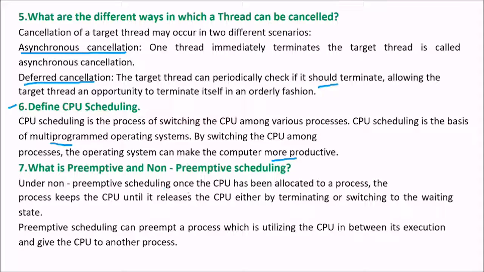Under non-preemptive scheduling, once the CPU has been allocated to a process, the process keeps the CPU until it releases the CPU, either by terminating itself or by switching to the waiting state. So if it has to wait for some input output, it will wait, or it will terminate, or it will end. But in preemptive scheduling, it can preempt a process which is utilizing the CPU in between its execution, and give the CPU to another process.